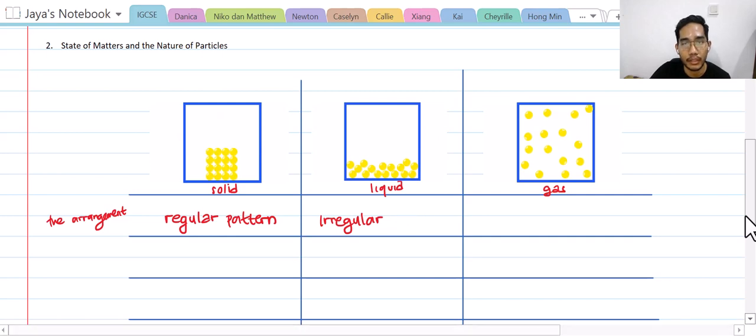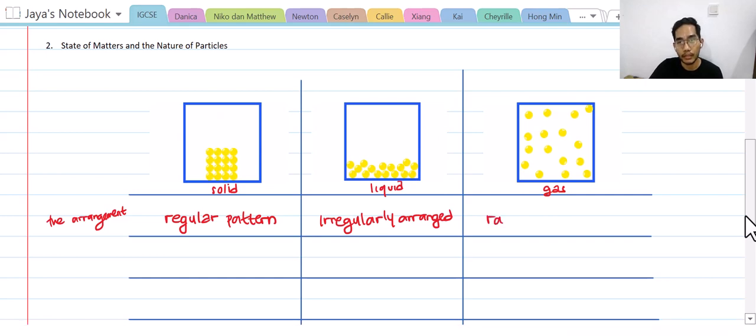Or irregularly arranged. How about in gas? Yes, from the picture we can see that they are randomly arranged. Okay. Now, those are the differences in the arrangement perspective of the particles, of course.